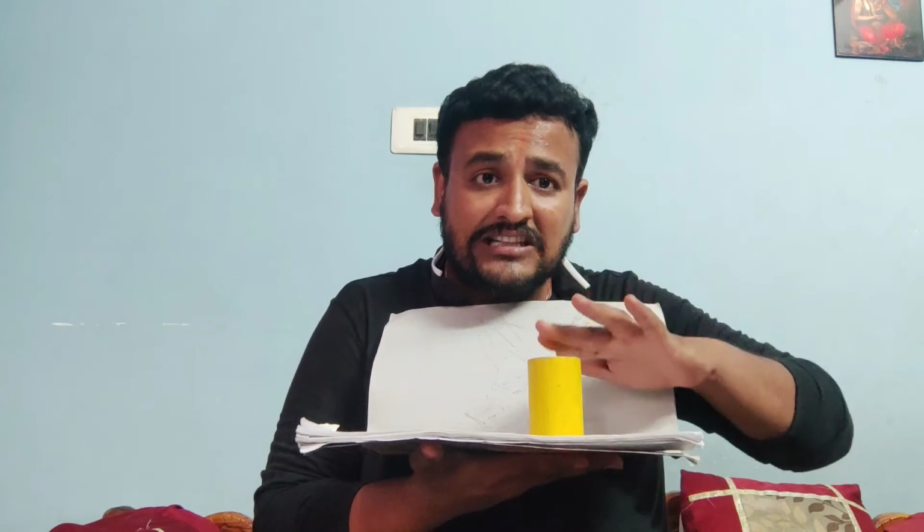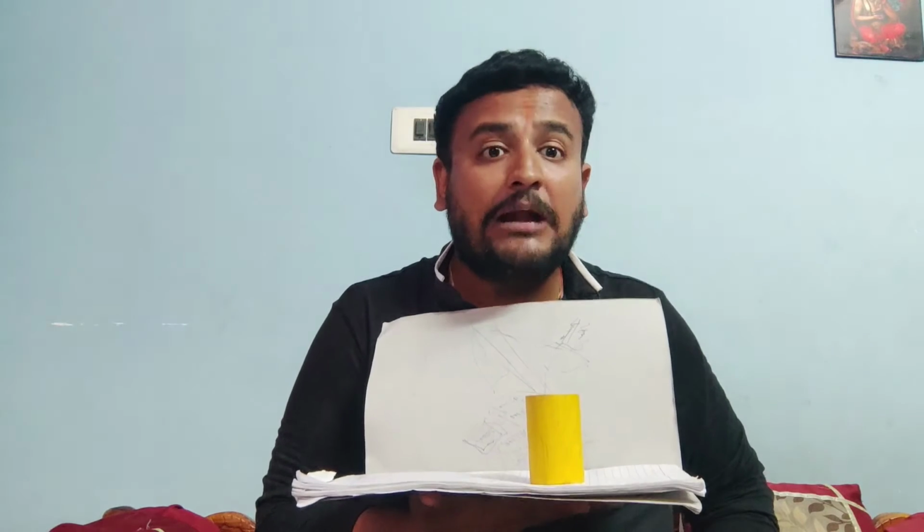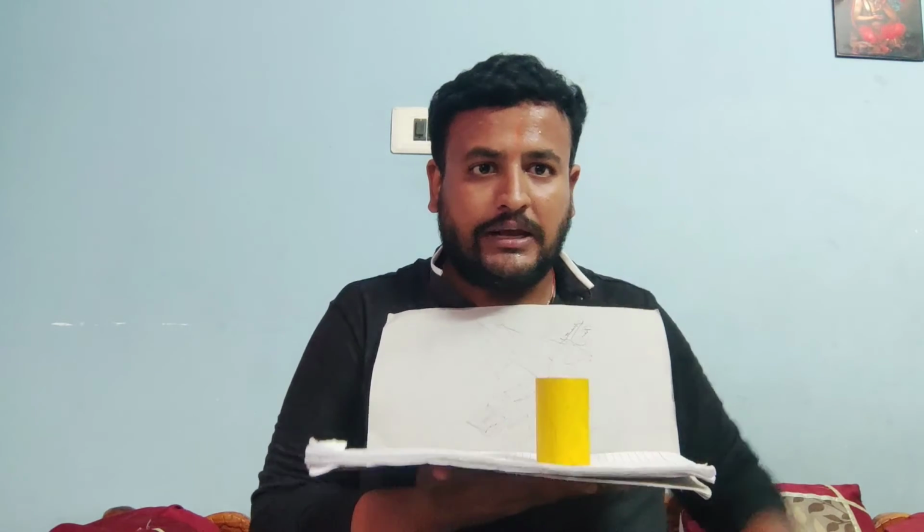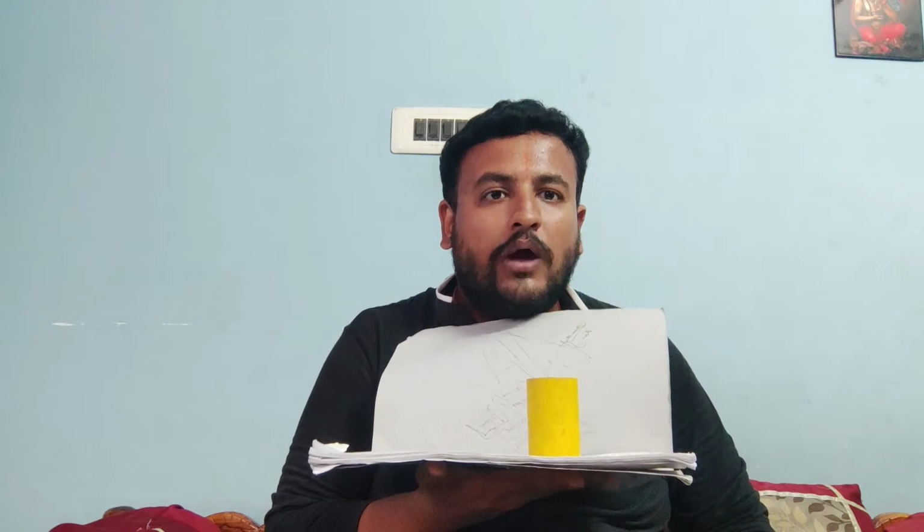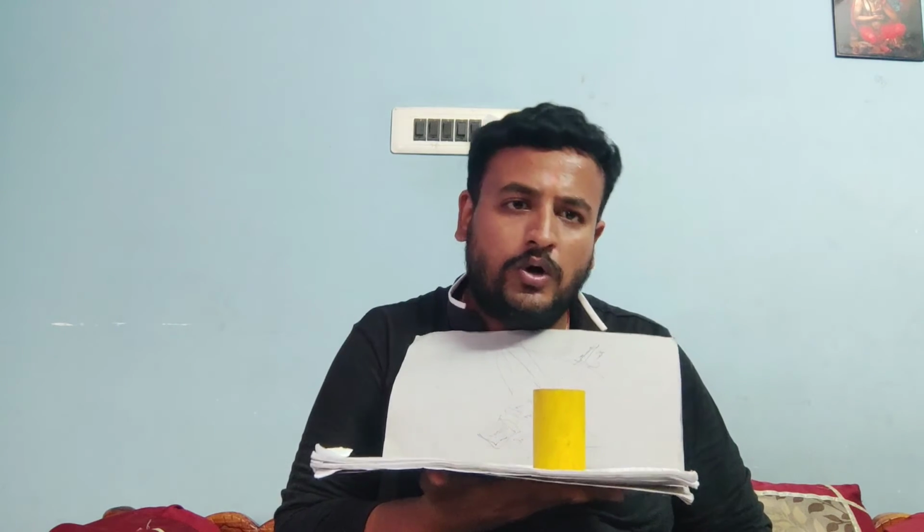But according to this case, it is not parallel to VP and perpendicular to HP. The solid is inclined to VP and its axis is parallel to VP and inclined to HP. That means its position is like this. As we know, in the first case, in the fake view, we have considered that the axis is parallel to VP and perpendicular to HP.